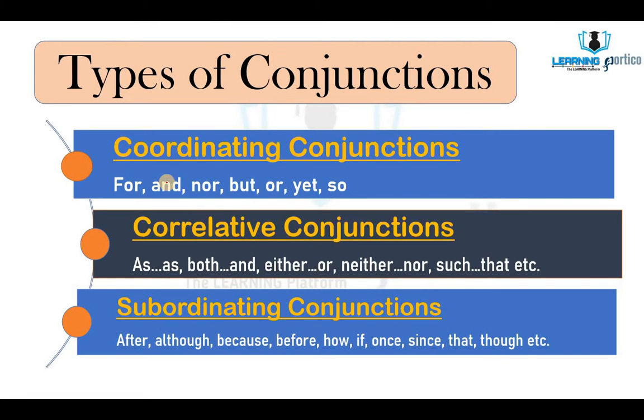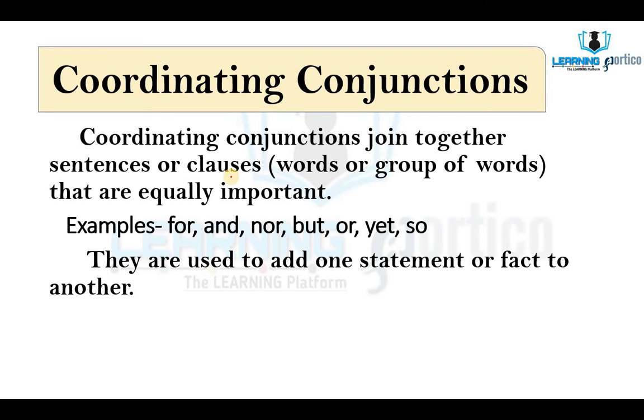What are the types of conjunction? There are mainly three types of conjunction: coordinating conjunction, which are also called coordinators, correlative conjunction and subordinating conjunction. Let us see them one by one. Coordinating conjunctions join together sentences or clauses, words or groups of words that are equally important. Mainly the coordinators are used to join together sentences or clauses which are equal in importance.